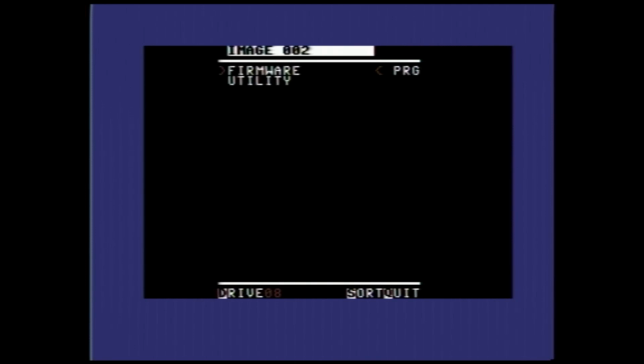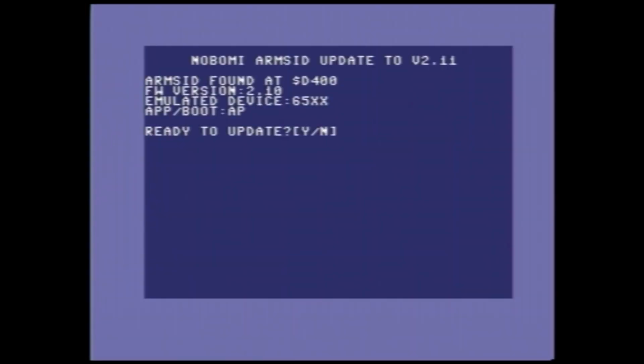And it's the firmware that we want to update. Right, ARMSID found at that address. Firmware version is 2.10. We're going to update to 2.11. Are we ready to update? Why not?